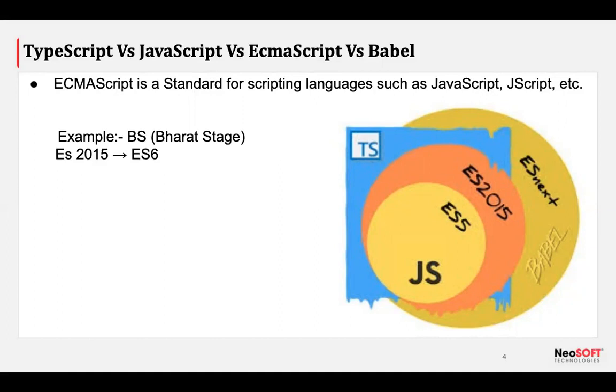The need for Babel is that browsers can understand our JavaScript code only to some extent, up to certain standards. Browsers are not updated that fashionably. If you see native Android mobile phones, their updates come once a year or twice a year.